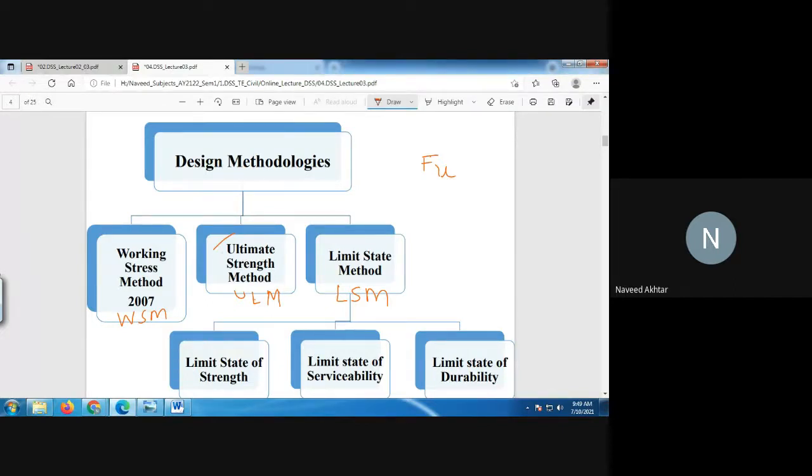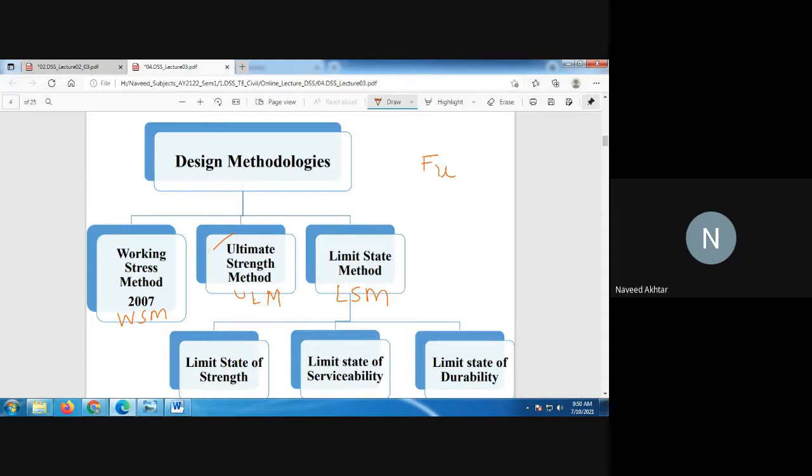So the designers took the ultimate load as the parameter for designing, and when they designed for the ultimate load method, the sections were very thin and slender. What happens? The structure will not fail in strength, but there is failure in the serviceability condition, and that is excess vibration and excess deflection. So this method is also not useful in the serviceability condition.